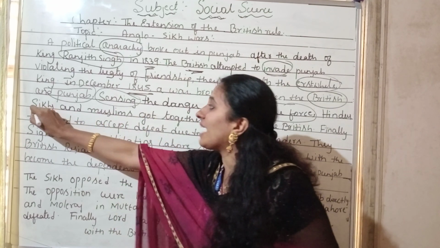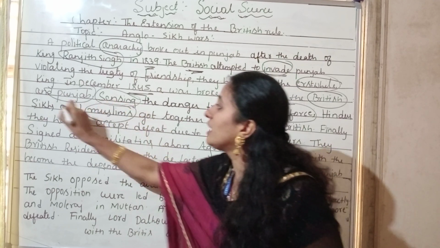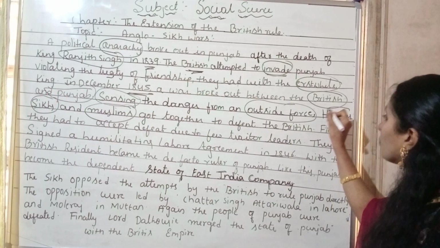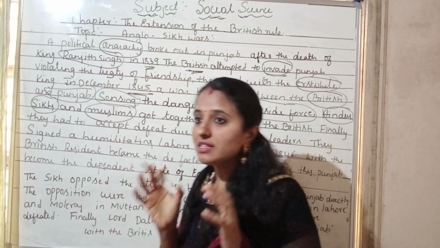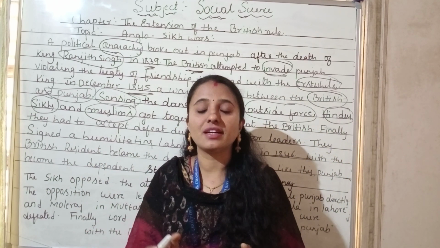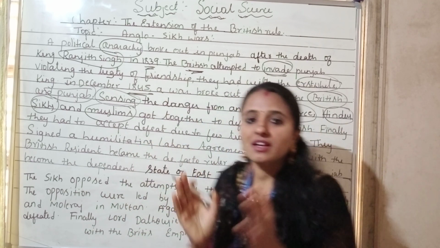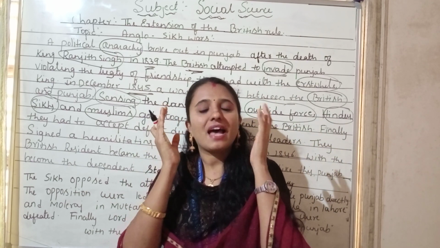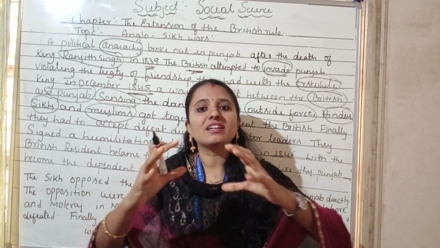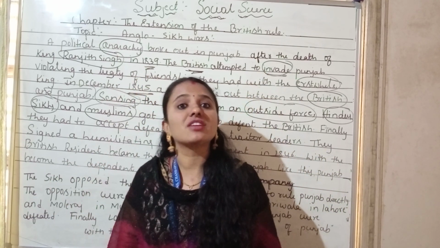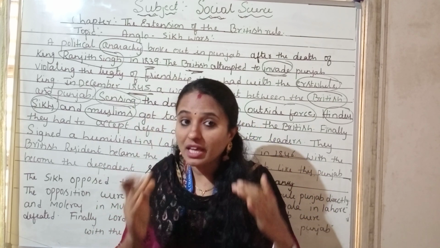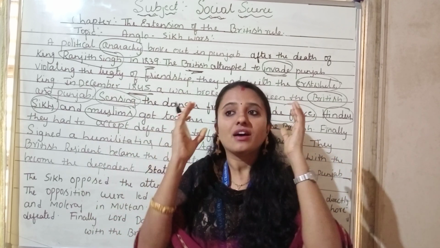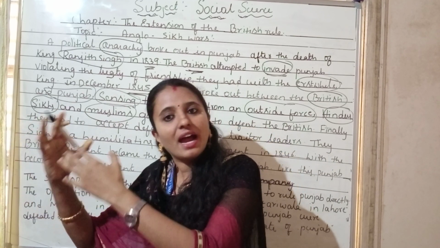Hindu, Sikh and Muslim, you have to understand, children, they got together to defeat the British. Sikhs, Muslims as well as Hindus all together made a troop to fight against the British. Together they made one group, because they had the sense that of course the British had a very strong troop.